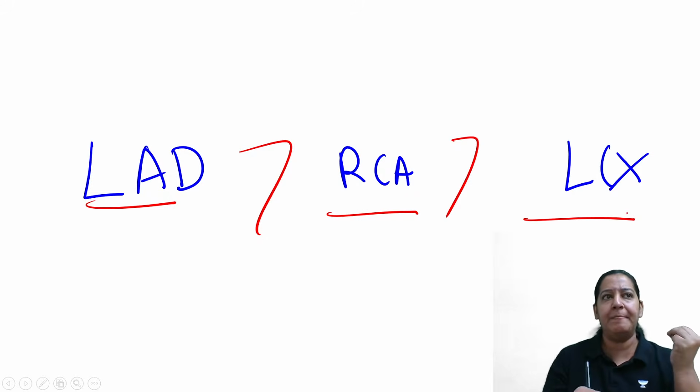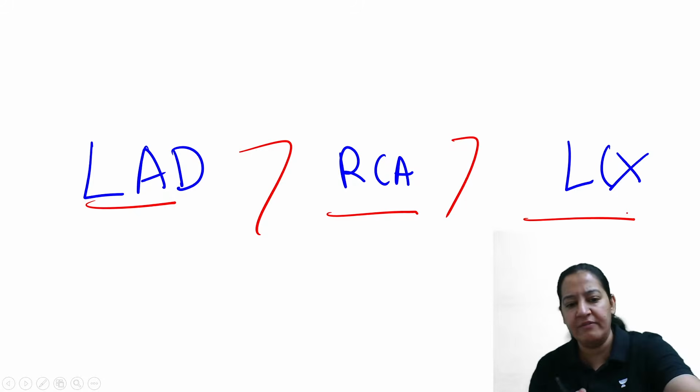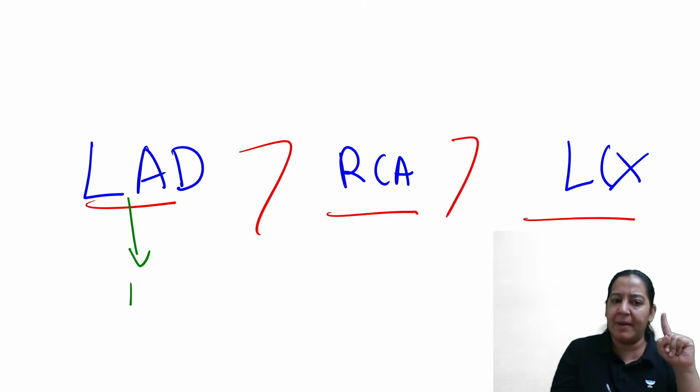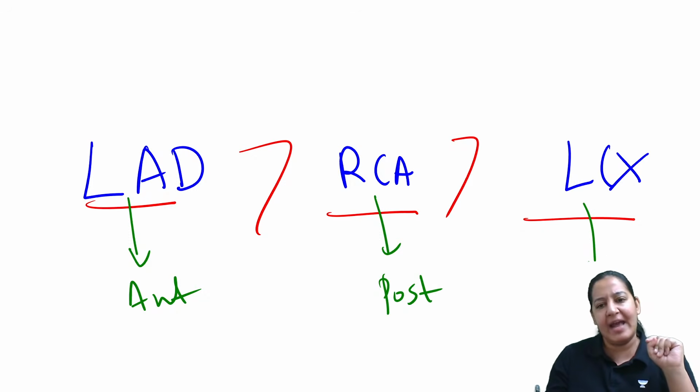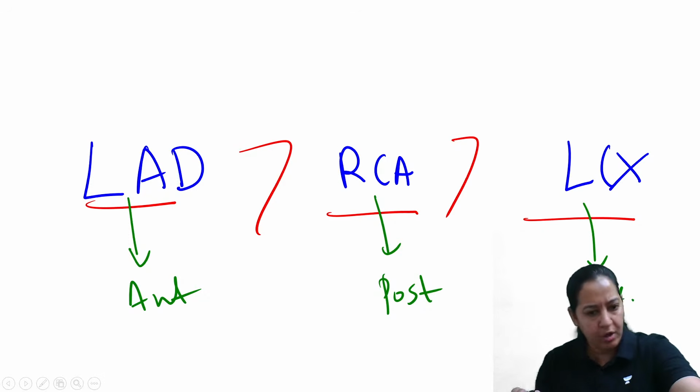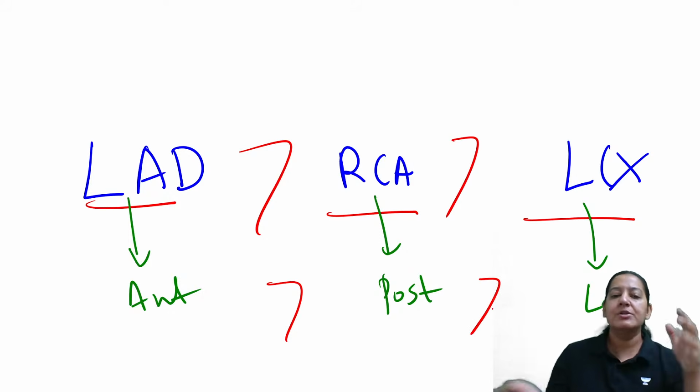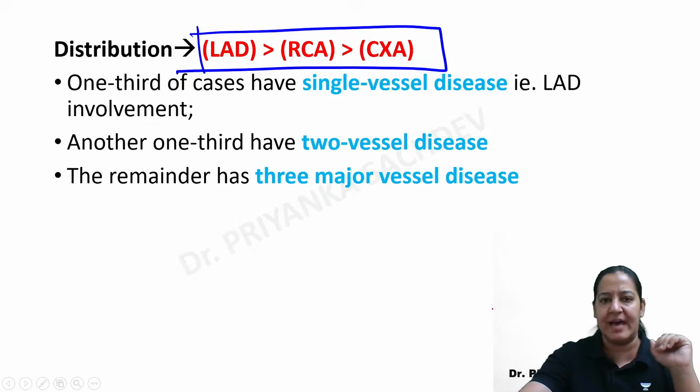Now you can tell me the wall which they are supplying. So LAD supplies the anterior wall, RCA supplies the posterior wall, and LCX supplies the lateral wall. We all know that. We have already discussed. So this is the sequence of MI. We have discussed that, right?